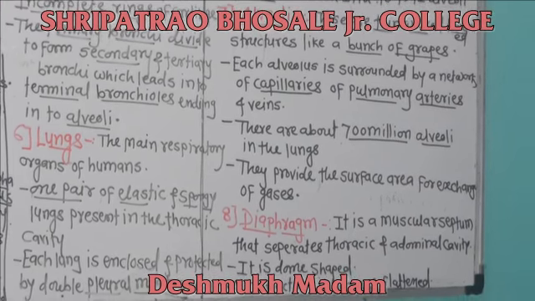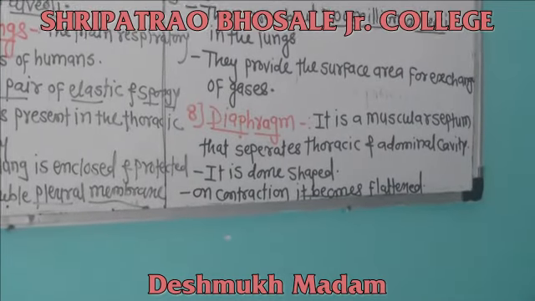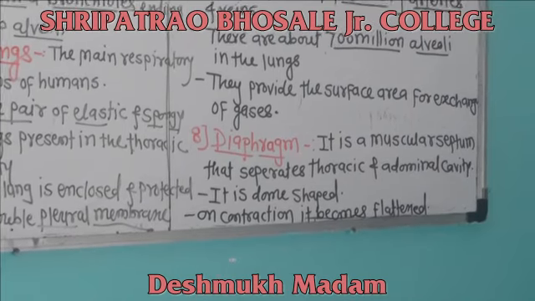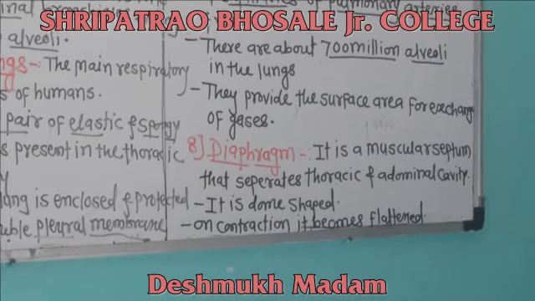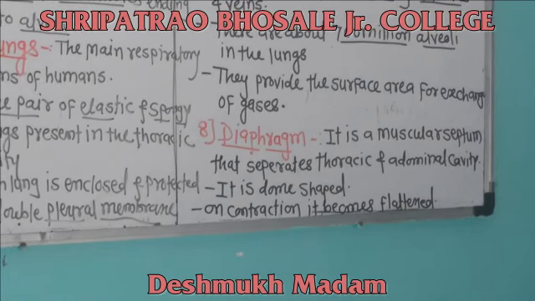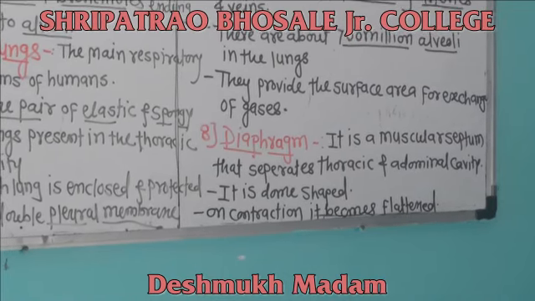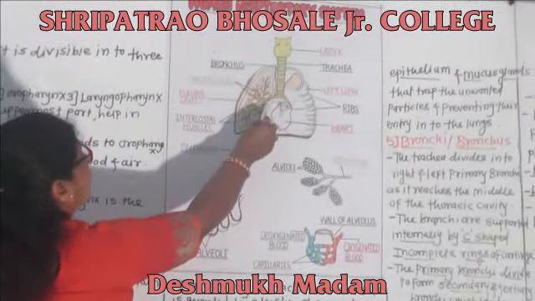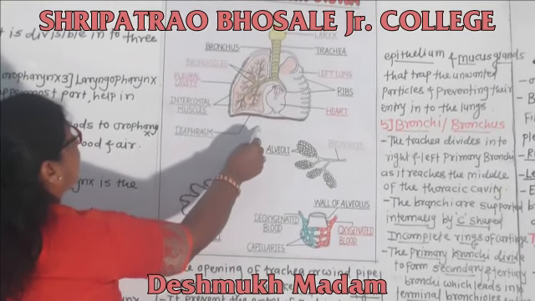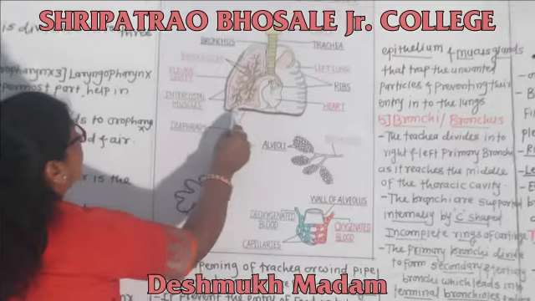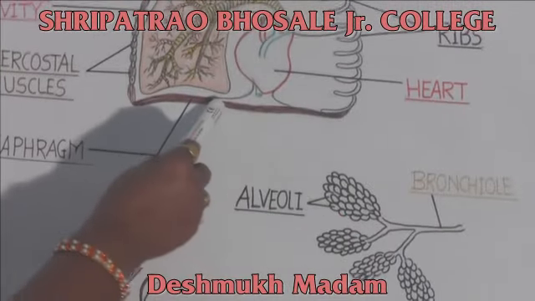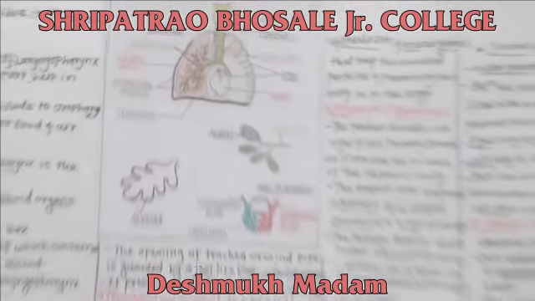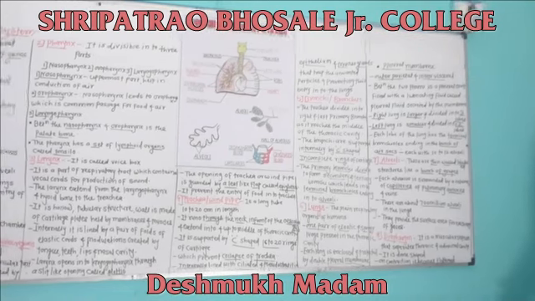The last part of the human respiratory system is the diaphragm. It is a muscular septum that separates the thoracic cavity and the abdominal cavity.